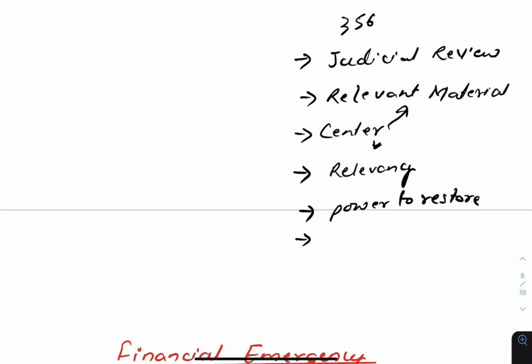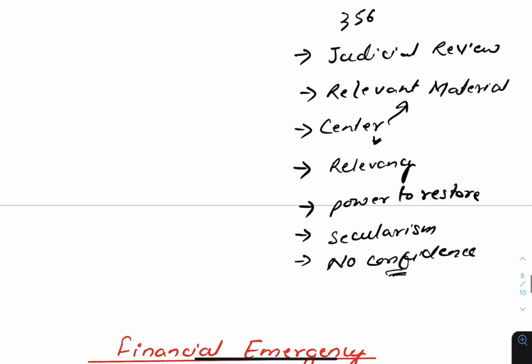Until such approval is given, the president can only suspend the assembly. In case the parliament fails to approve the proclamation, the assembly would get reactivated. Secularism is one of the basic features of the constitution. Hence, a state government pursuing anti-secular politics is liable to action under 356. If a state government loses the confidence, then it should be decided on the floor of the house. A governor should not decide whether the state government has lost its confidence. It must be proved on the floor of the house.